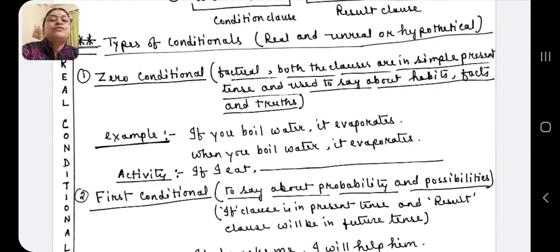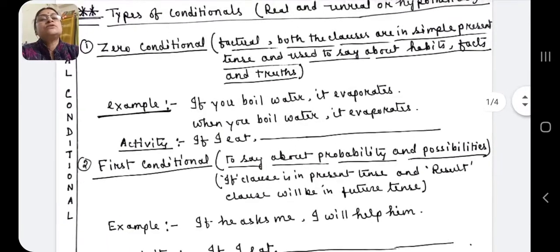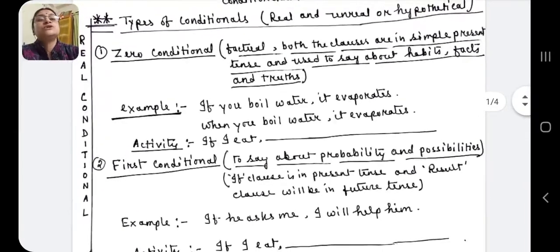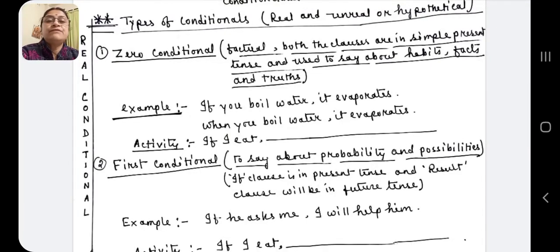Now coming to first conditional. First conditional is also a real conditional, meaning those which are fact, general fact or scientific fact. We use first conditional to talk about probability and possibilities. The if clause is in the present tense and the result clause will be in the future tense in first conditional.